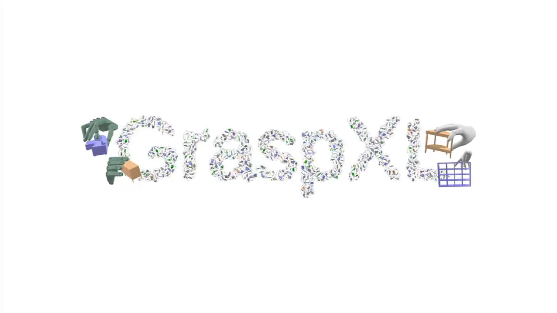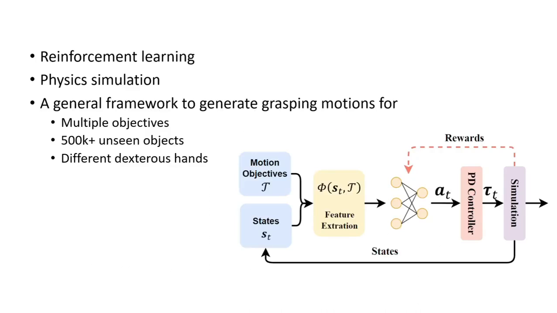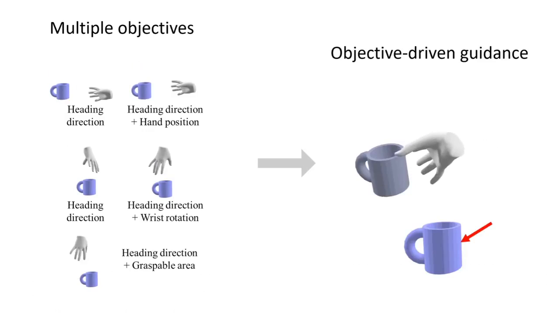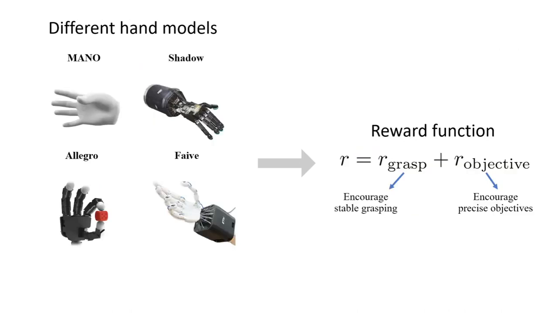To address these two challenges, we present GraspXL. We formulate the problem with a reinforcement learning framework in a physics simulation. We propose a general framework which can generate multi-objective driven grasping motions for more than 500,000 unseen objects and different dexterous hands. To encourage the policy to adhere to multiple objectives, we introduce objective-driven hand guidance, a technique that guides the hand wrist towards the target pose for faster objective exploration.